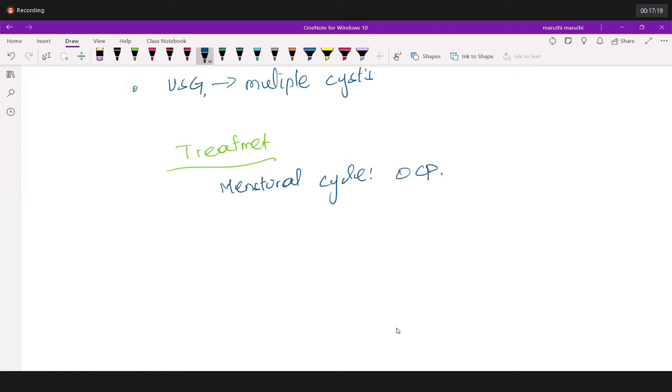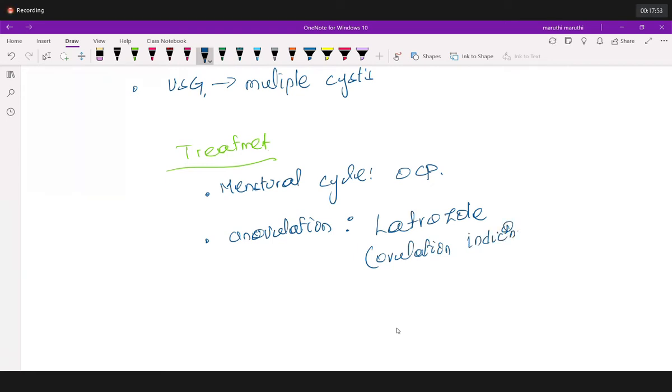Apart from oral contraceptive pills, what else can we use, my dear students? Please tell me. What else do we need to treat? We need to treat anovulation. How are we going to treat anovulation? Can you tell me? With the help of a drug that is called letrozole. What is this letrozole? It is a type of ovulation inducing drug.